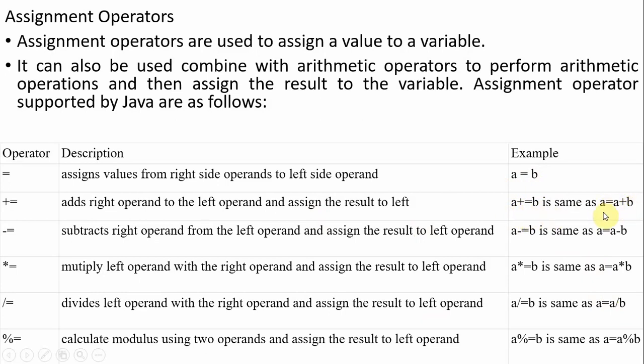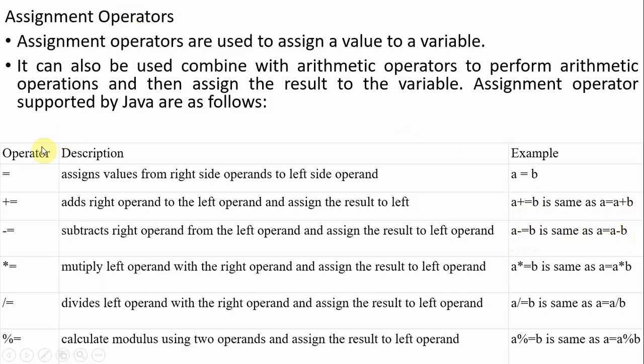So if you find anywhere A = A + B, that means the left variable and the right variable of the equal sign are the same, then you can simply write it like this, okay. A += B. The condition is that for the equal sign, the left and right variables are the same, then you can rewrite it like this. So A += B means A = A + B, okay. So A -= B means A = A - B. So these are nothing but compound assignment operators, okay.